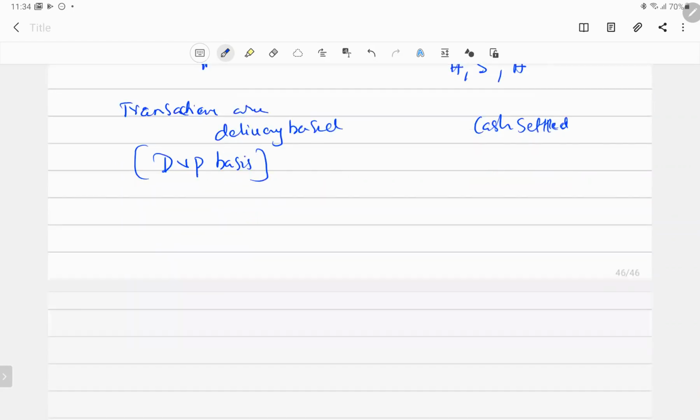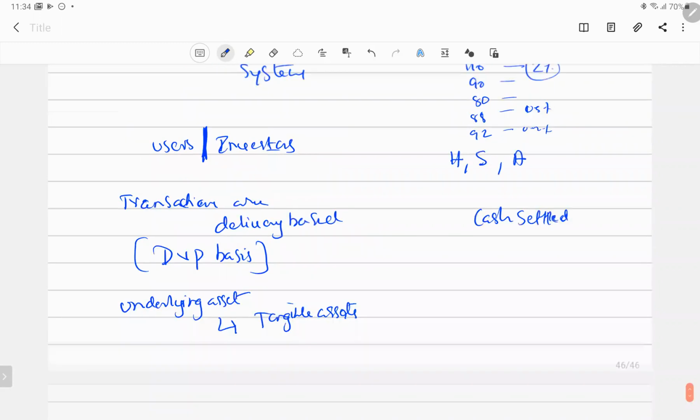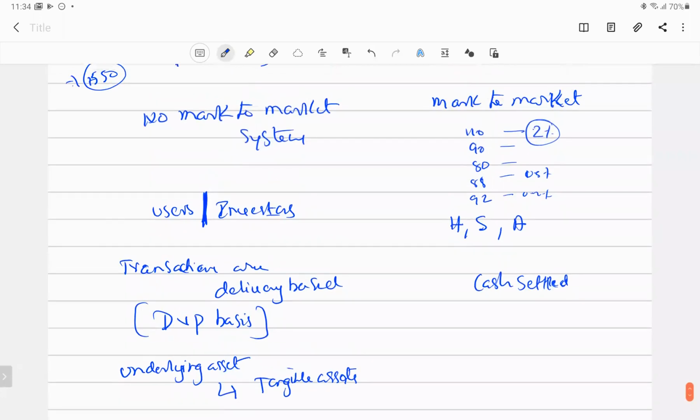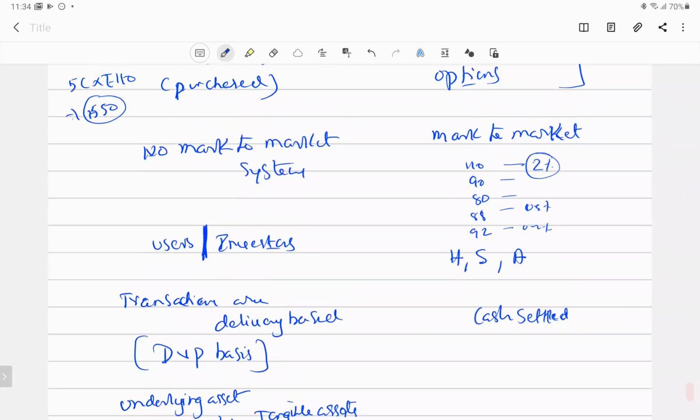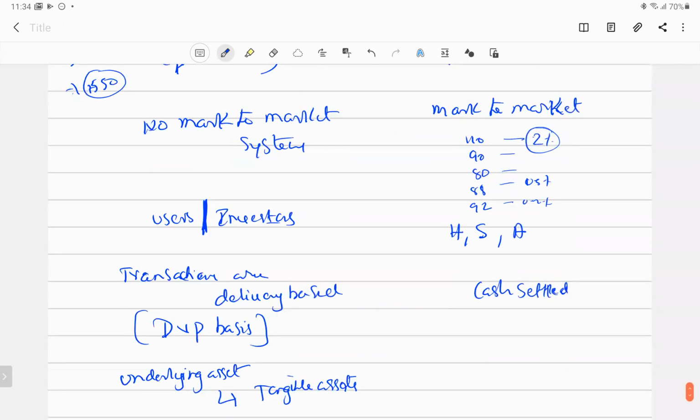Here the underlying is nothing but the underlying index or the underlying asset. It's nothing but your tangible assets. Which market normally trades in tangible assets, or which exchange normally trades in tangible assets? People can tell the answers.